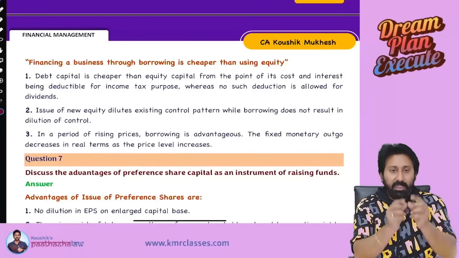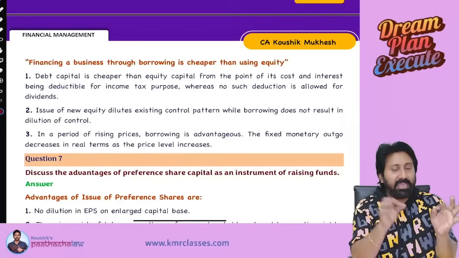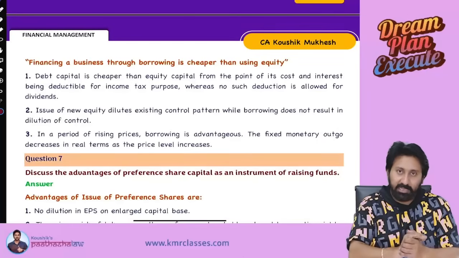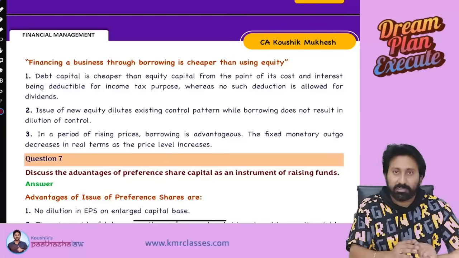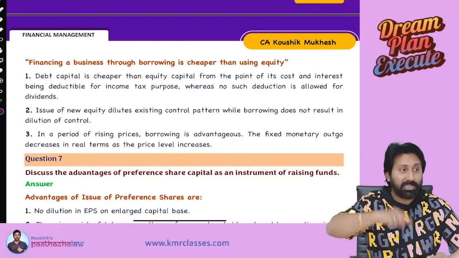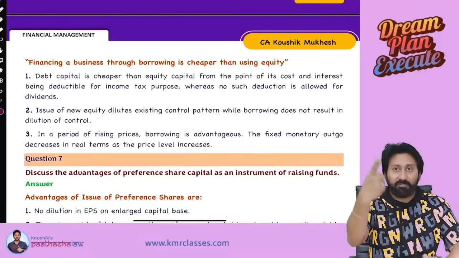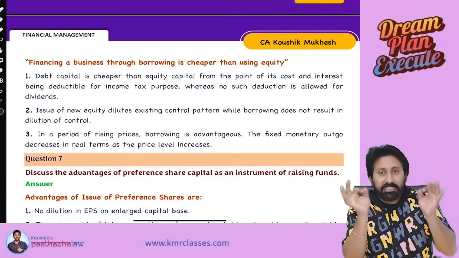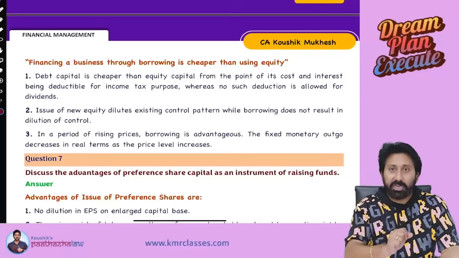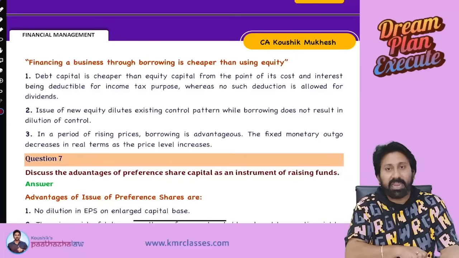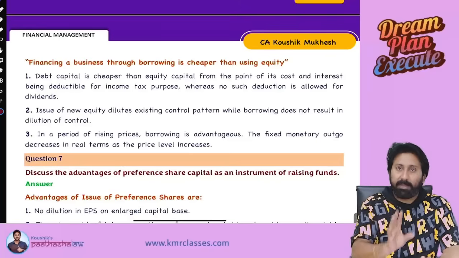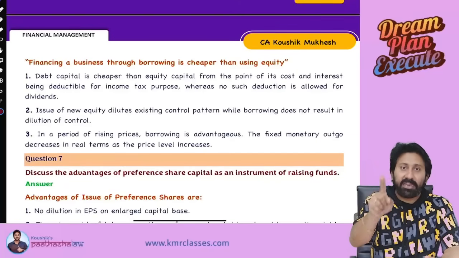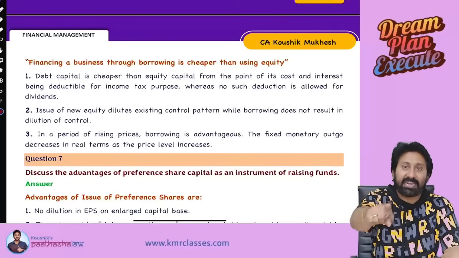Listen. First, point number one. KD, KE. If you compare in any question, KD is always a cheaper source. KE is always a costlier source. In the cost of capital chapter I might have repeated this numerous times already. Which is more costly? KE is costly. KD is cheaper. Why is KD cheaper? Because in borrowing there is always a fixed payment. When a fixed payment is there, certainty is there. When more certainty is there, lesser risk is there. When low risk is there, low returns will be paid.